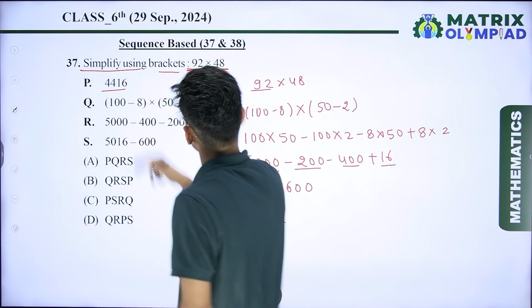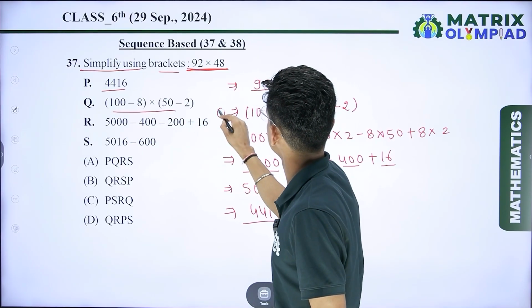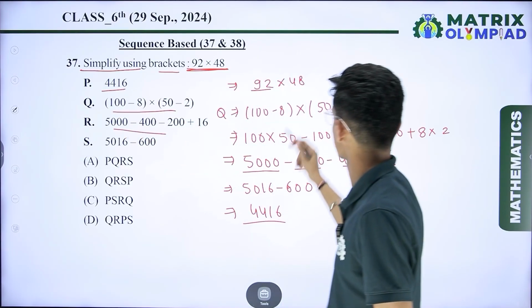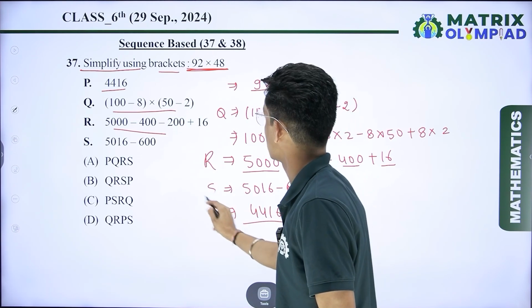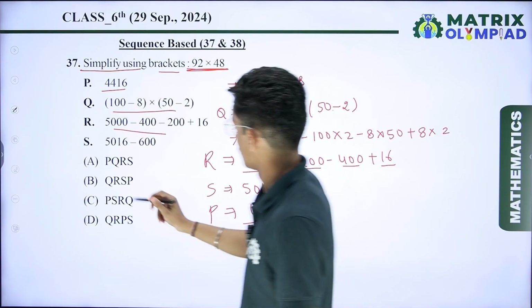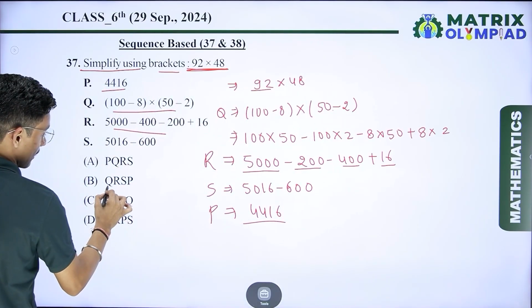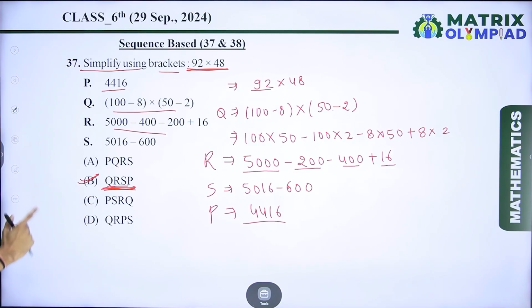Now check the steps and put here. Now first is Q. I can say this one is the Q. Now next one is the R. So this one is the R, and finally this is the S, and last one is the P. So I can say that Q R S P. So here which one is the Q R S P? So Q R S P, option number B is the correct answer over here.